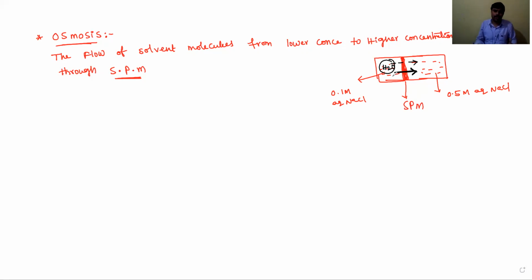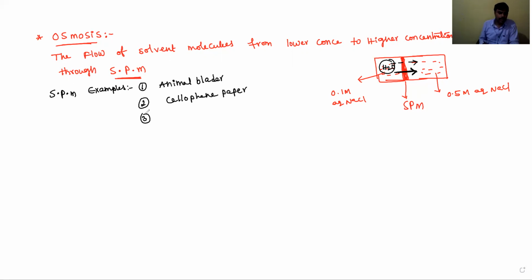Okay, students. Now, in the osmosis process we are using a semi-permeable membrane. Commonly used semi-permeable membranes, SPMs, examples: you have to observe that one is animal bladder. The second one is cellophane paper.